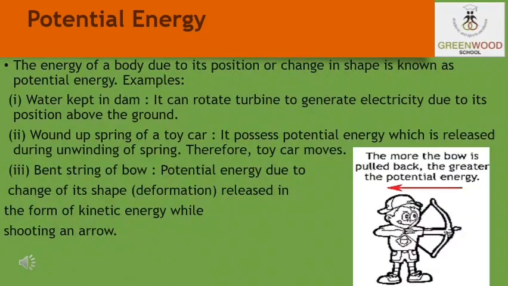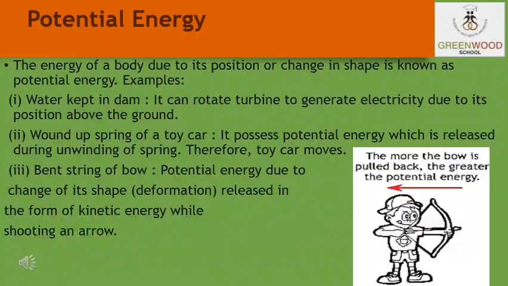Now we can say that a body possesses energy even when it is not in motion. So students, let me discuss a few examples of the potential energy. Water stored in the dam has potential energy due to its position at a height. A stone lying on the roof of a building has potential energy due to its height. A wound spring of a watch has potential energy due to the change of its shape.